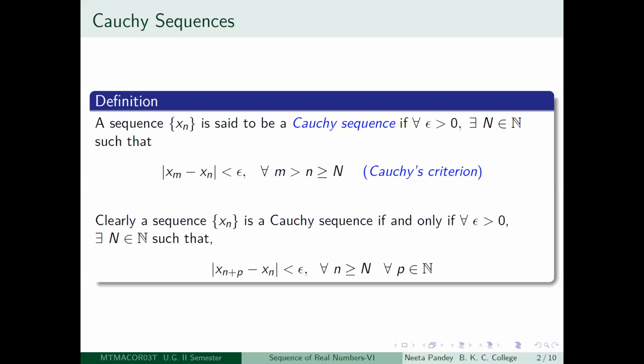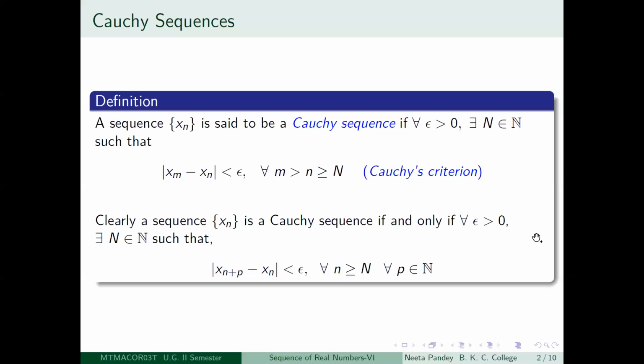I have repeated the same sentence at least four or five times now. And why am I stressing this is that such sequences are very interesting sequences, especially on the real line. You can actually see that any Cauchy sequence is necessarily convergent and conversely, but we will take our time over proving this result.